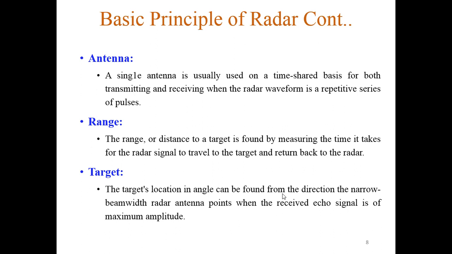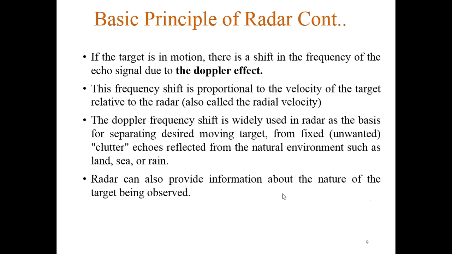The range, or the distance to the target, is found by measuring the time it takes for the radar signal to travel to the target and return back to the radar. The location of the target in angle can be found from the direction in which the narrow-beam radar antenna points when the received echo is of maximum amplitude. That is for a stationary object.